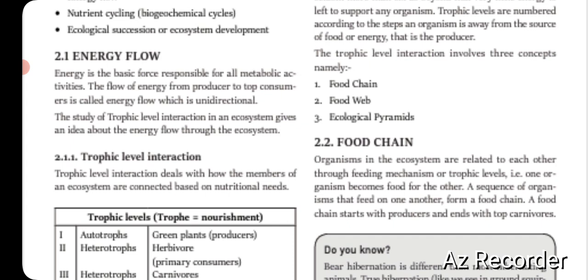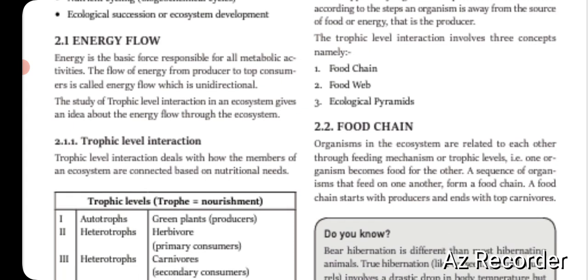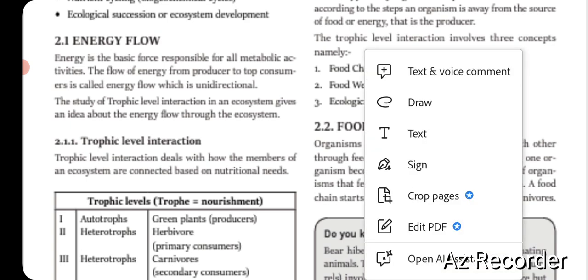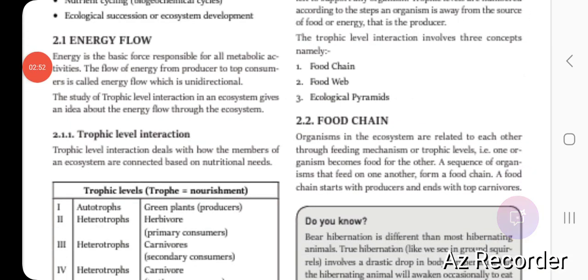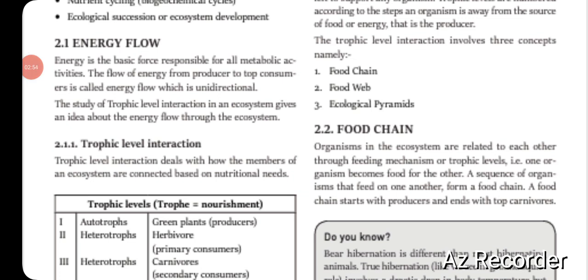It cannot flow from the top consumer to the producer, but it will always flow from the producer to top consumer. Okay, isn't it? This line is very, very important, because in many UPSC exams, state PCS exams and many other exams, you will find a direct question from this line. They give a statement, energy flow is multidirectional or unidirectional, and you have to tell whether the statement is right or wrong. So if you know that it is always unidirectional, that is, the flow is always from the producer to the top consumer, then you will definitely mark the correct answer.